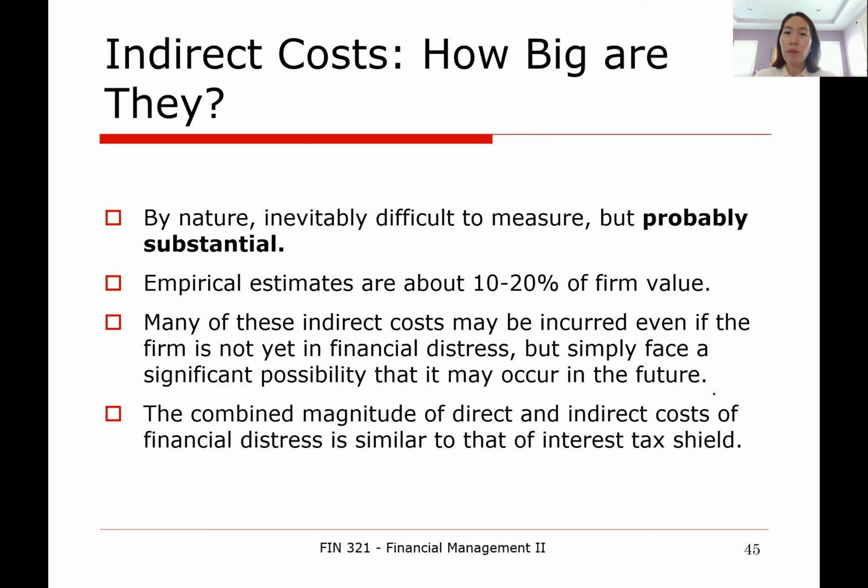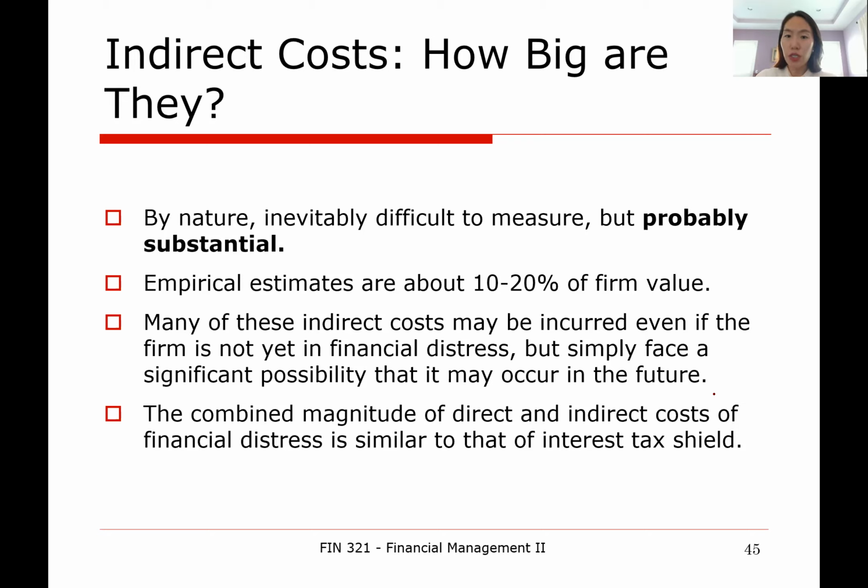Empirical estimates are about 10 to 20% of firm value. And more importantly, many of these indirect costs may be incurred even if the firm is not yet in financial distress, but simply faces a significant possibility that it may occur in the future.